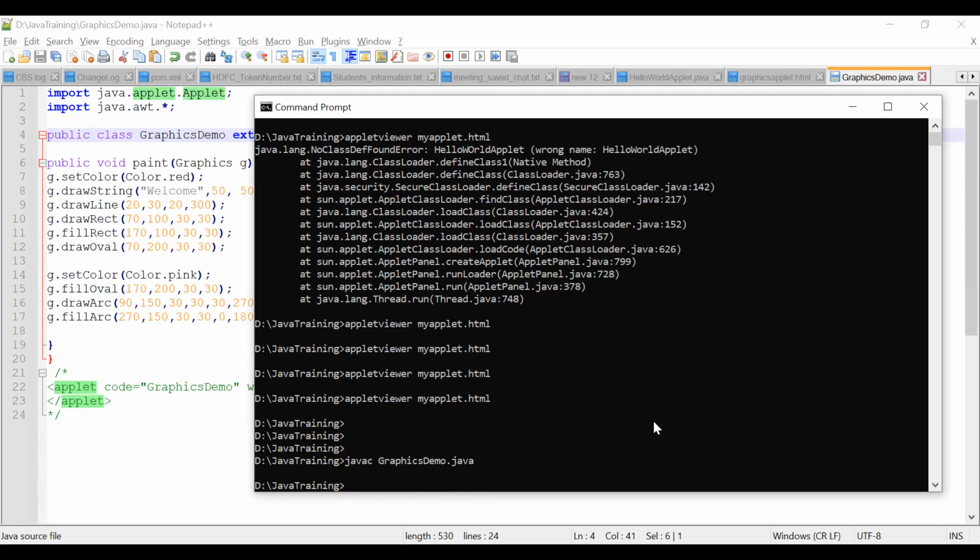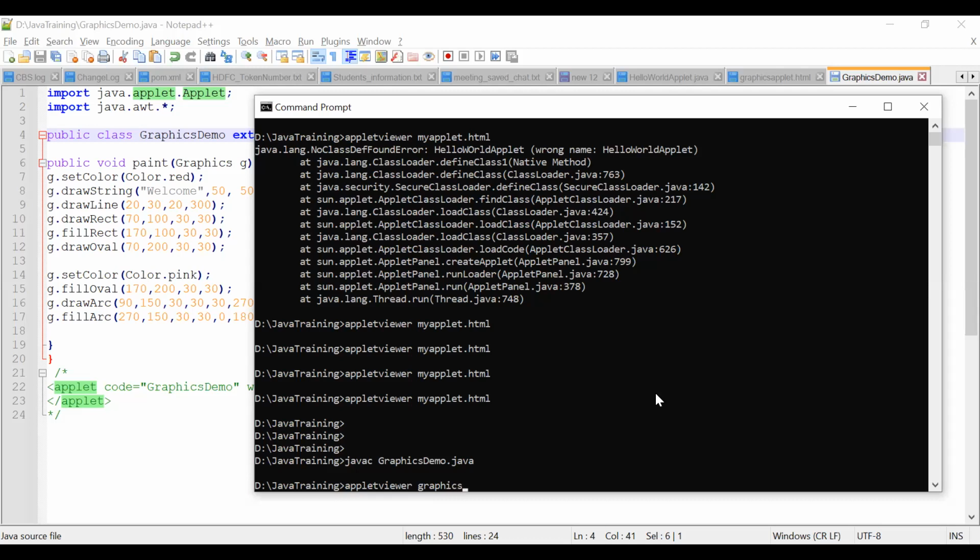Okay, compilation done. How to execute? You cannot use execute with java, but you have to execute with appletviewer. And what is our HTML file name? Not the class name, the file name.